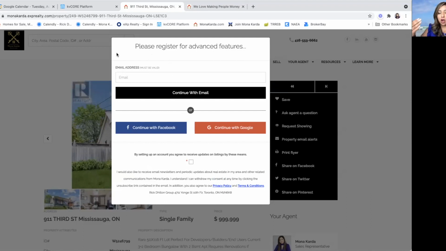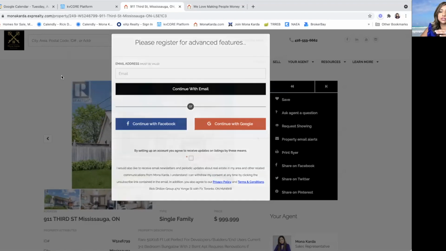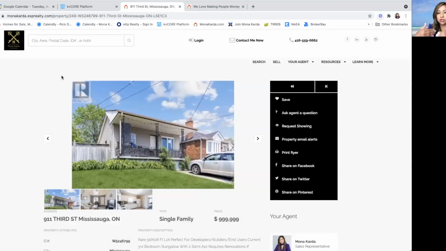Now I'm on it as somebody who's not registered, so this is not what they would see if the person is already registered on your website. If they clicked save, it's already a lead. They would just be able to click save and you would see it on the back end. You can share this on Facebook. Let's say your client really likes this, they can share it on their Facebook, on Twitter, Pinterest, whatever it is. But this is what they would be seeing.